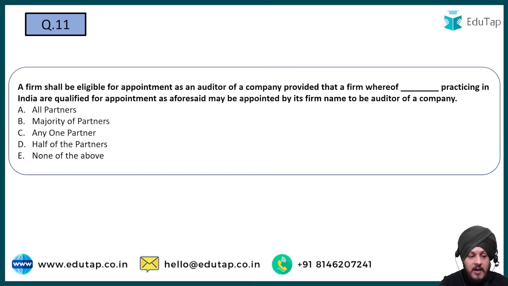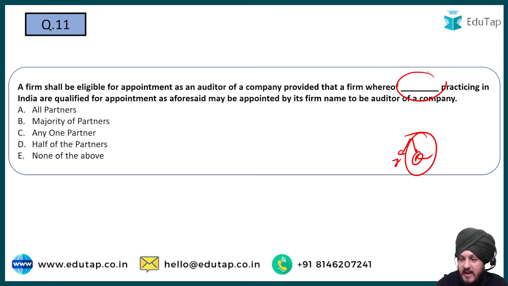Question number 11. A firm shall be eligible for appointment as an auditor of a company. We know that there can be an individual auditor and there can be a firm-based auditor also, and the question is about a firm-based auditor. A firm shall be eligible for appointment as an auditor of a company, provided that a firm whereof dash practicing in India are qualified for appointment as aforesaid may be mentioned by its firm name to be auditor of a company. Option A, all partners; option B, majority of the partners; option C, any of the partner; option D, half of the partner; and option E, none of the above.